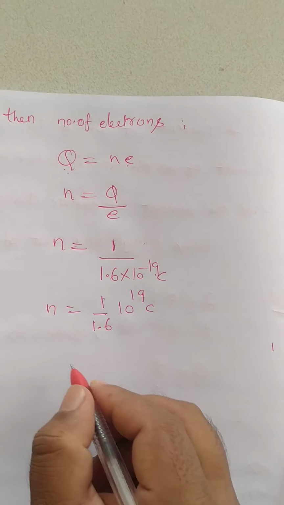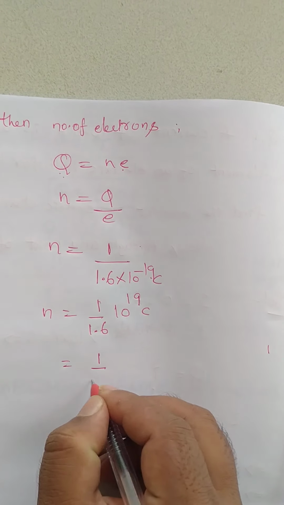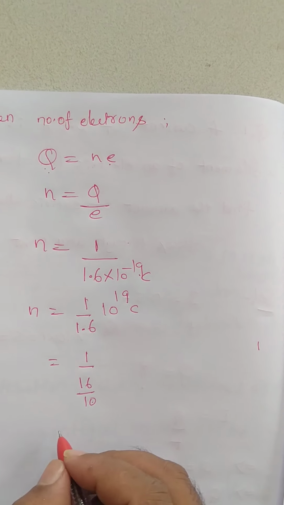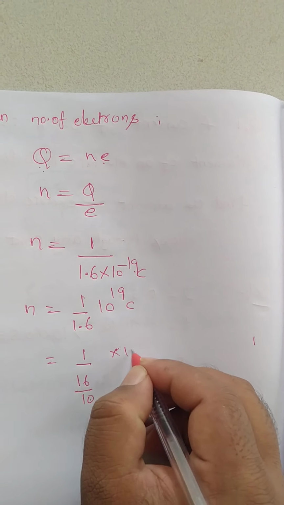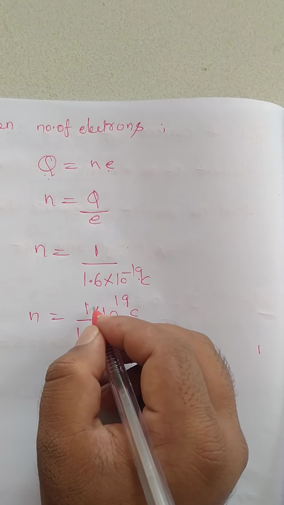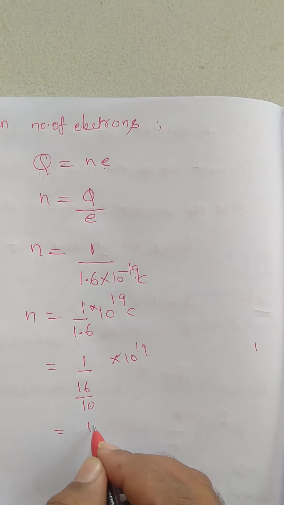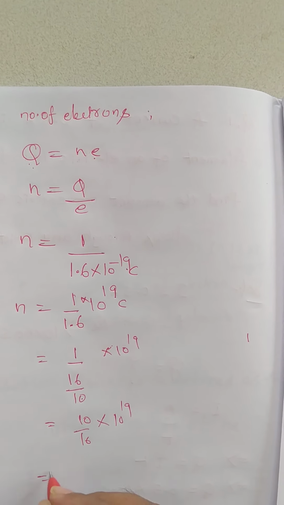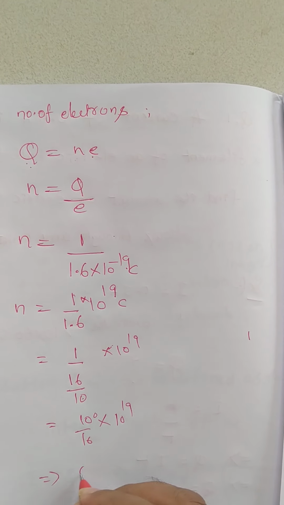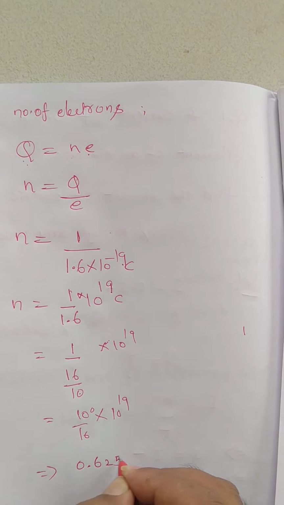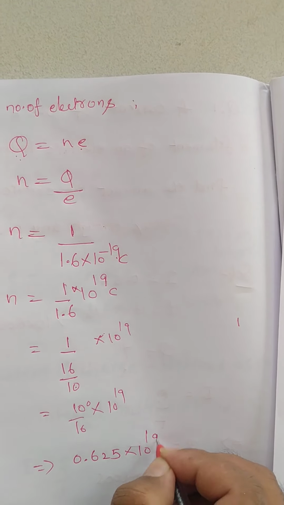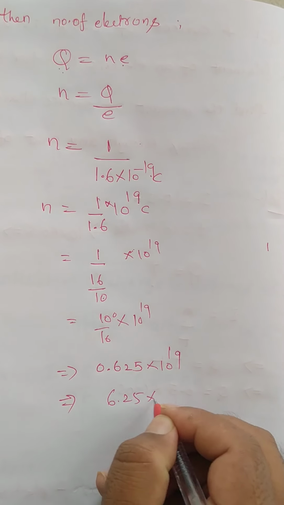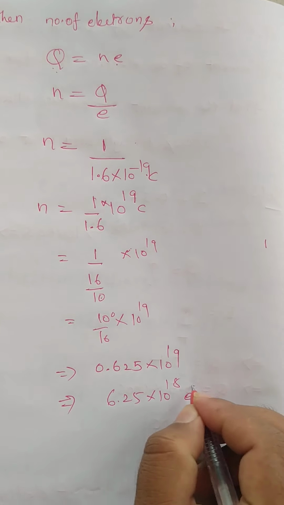Then 10 by 16 into 10 to the power of 19 is 0.625 into 10 to the power of 19, which becomes 6.25 into 10 raised to 18 electrons.